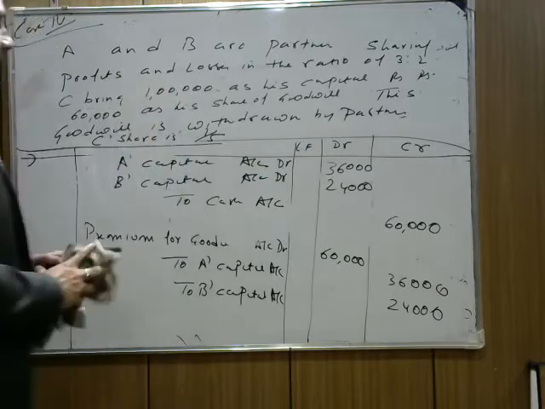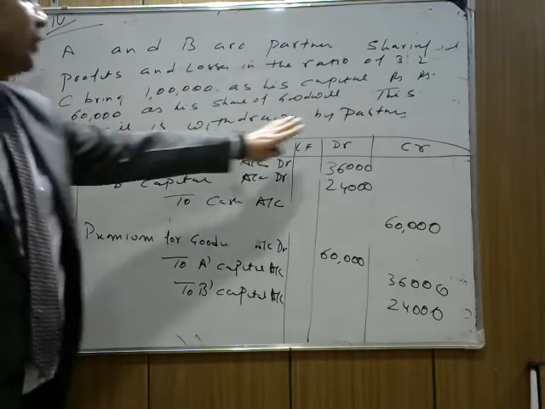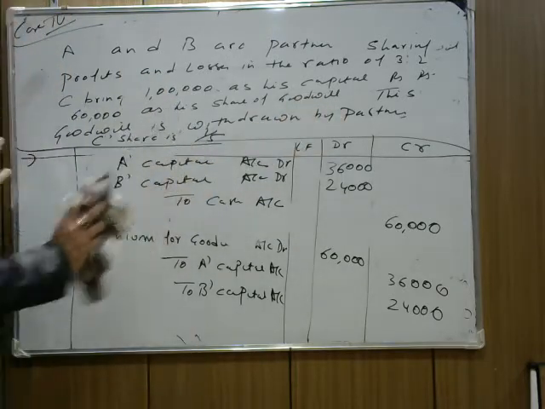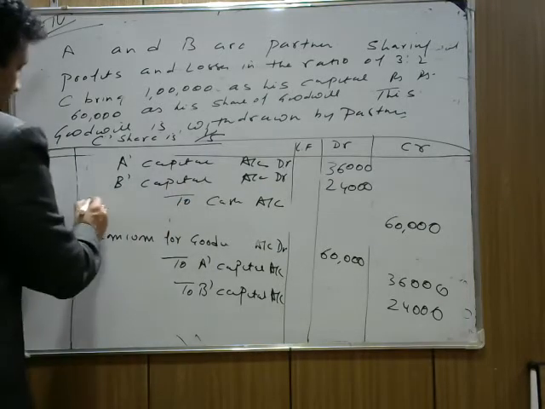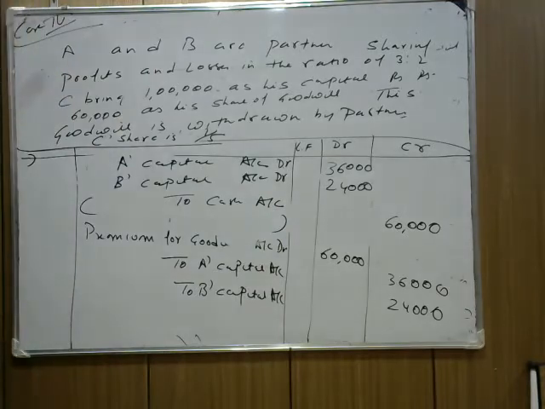It was saying that here it mentioned that goodwill is withdrawn by the partner. If I say, should I write this? Being goodwill is withdrawn by the partners, here at donation, being goodwill is withdrawn by the partners. I hope this is clear.